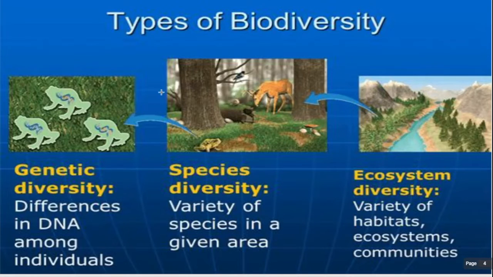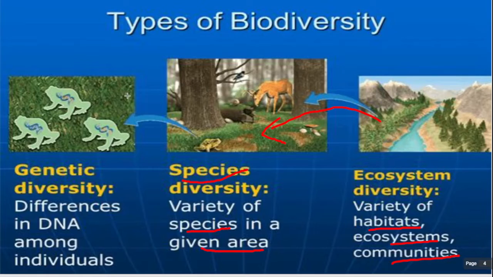Then types of diversity. We have ecosystem diversity, which means various types of ecosystems are present: the variety of habitats, ecosystems and communities. In that ecosystem we have species diversity, which means different types of species, the variety of species in a given area.